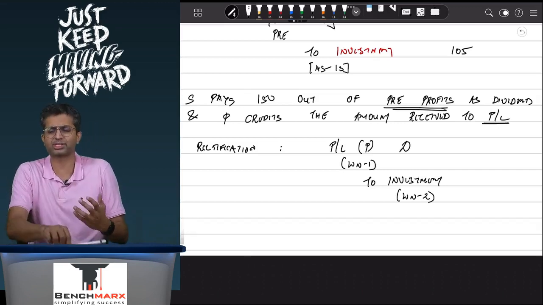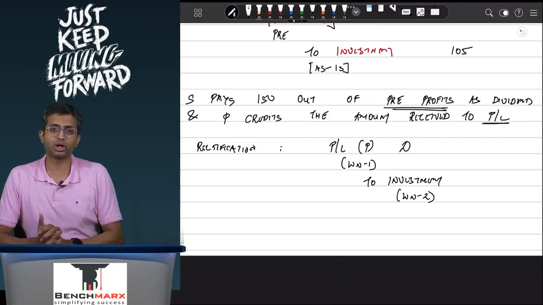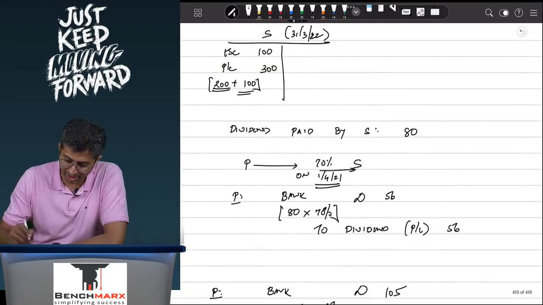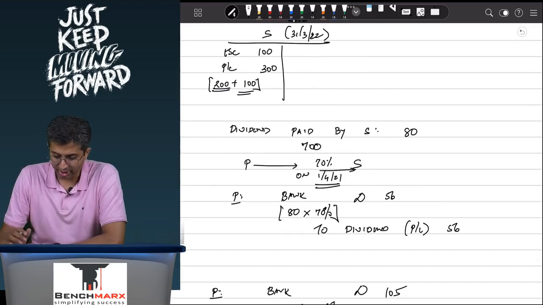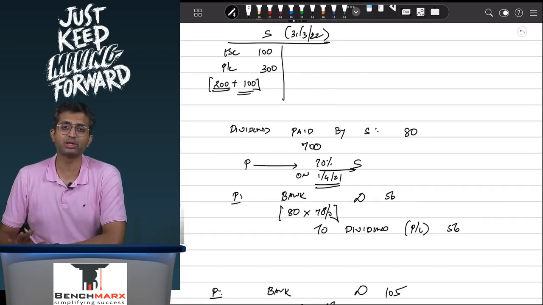Now, what might happen is sometimes you must have posted the dividend, posted the investment already for the purpose of calculation of goodwill. So over here, let us say P had paid 700 rupees in order to acquire a 70% stake in S. Now, after this, certain dividend is recovered. This dividend should have been reduced from the cost. You did not reduce it from the cost.